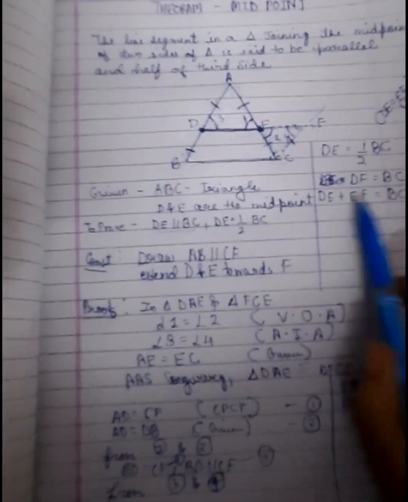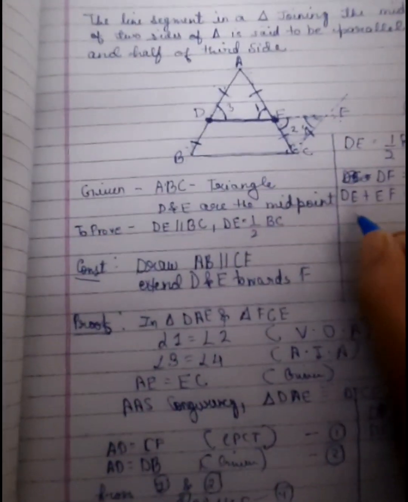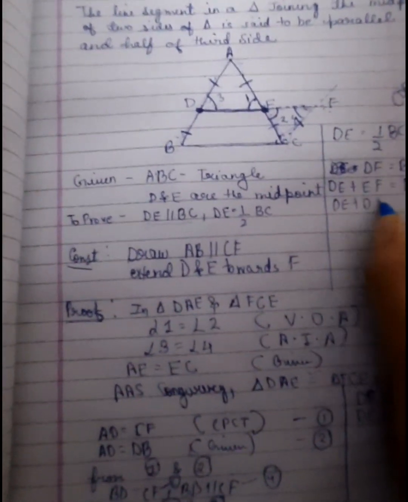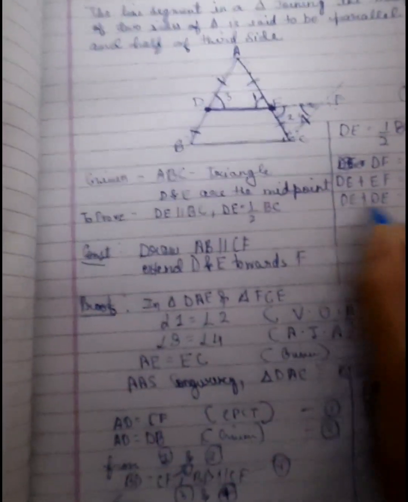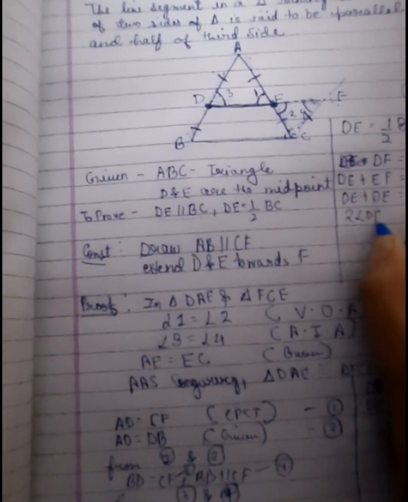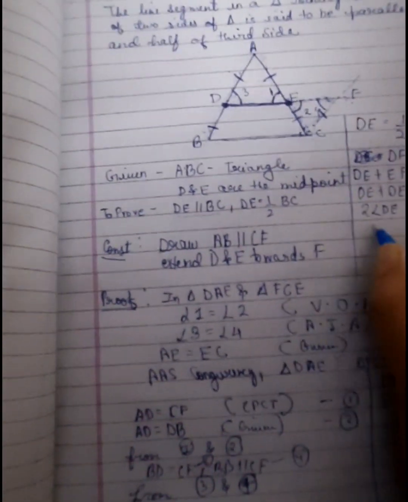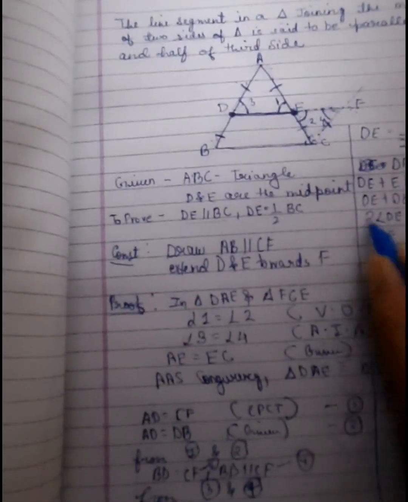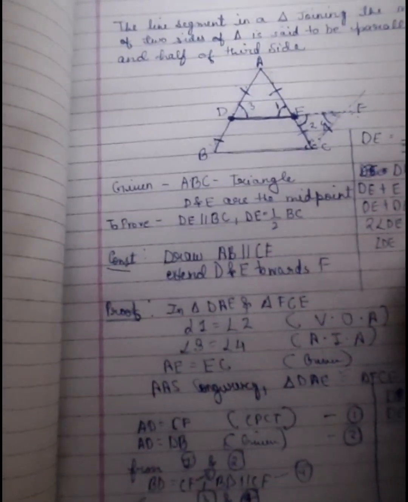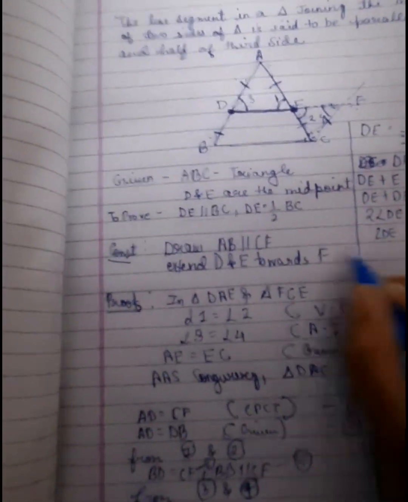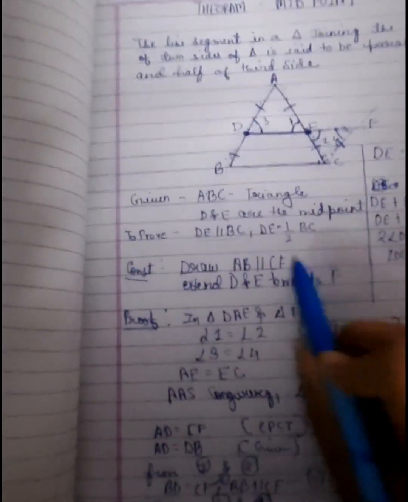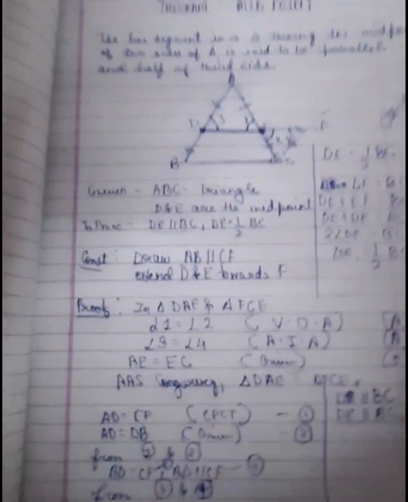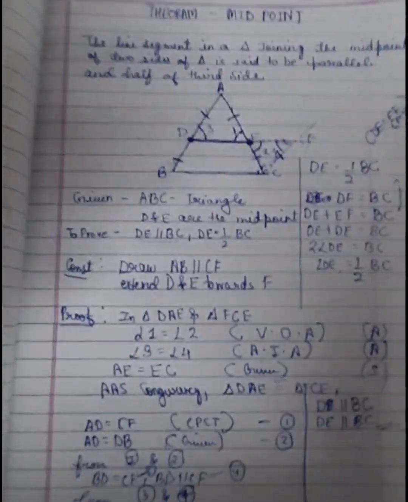So DE and EF are equal, so we can write DE plus DE equal to BC. So it becomes 2 times DE equal to BC. So DE will be half of BC. So we can see that now it is done.